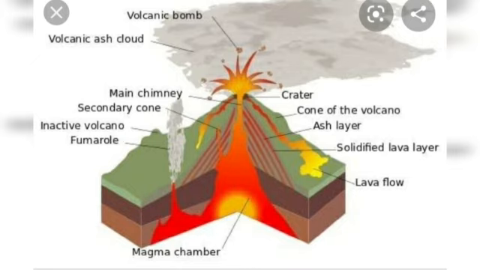Now what are all the objects that are inside the volcano? As we can see in the diagram given here, the red color labeling at the end of the diagram is the magma chamber. This chamber contains the liquid which is known as magma. It is burning hot. There is a tremendous amount of pressure, the force that is applied from the layers of the earth. So what would happen to this magma chamber? Magma from the chamber will begin to rise up through the pipe, which is known as the conduit pipe. So the whole of the magma will then travel upwards.